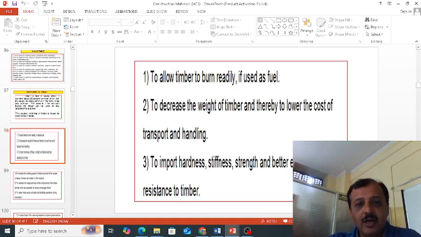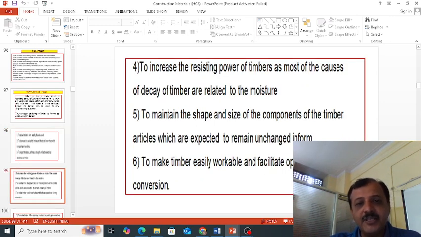The seasoning allows the timber to burn readily if you are going to use it as a fuel, and decreases the weight of timber so that it lowers the cost of transporting and handling. It imparts hardness, strength, stiffness and better electrical resistance to timber. It increases the resisting power of timber. Most of the causes of decay of timber are reduced because of removing moisture content. To maintain good shape and size of timber, and to make the timber easily workable, say if you want to do the cutting or the conversion of timber, it will be easy.